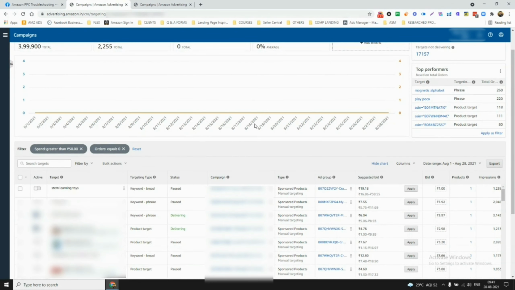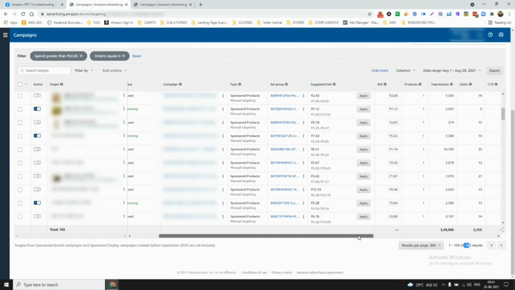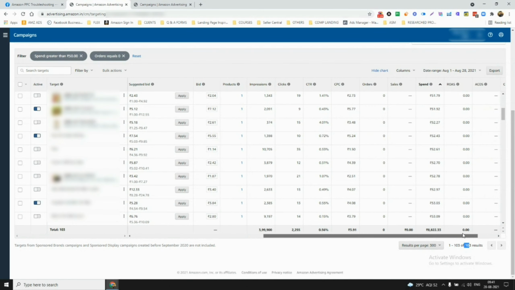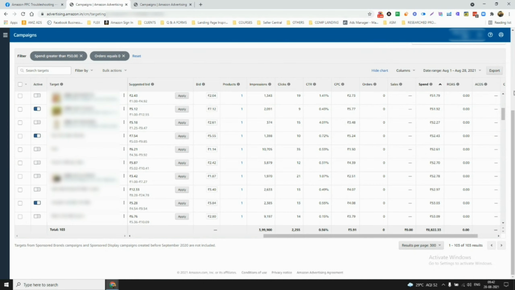Right? So now you can see I've got almost 103 keywords or ASINs which have spent more than 50 rupees per keyword, and if you see over here, from 1st August to 20th August, we have spent 8,822 rupees on the entire account for all the keywords and ASINs which have spent 50 rupees and have got 0 sales. So what you can do over here is, you can just click on this and click on bulk operations and just click on pause.